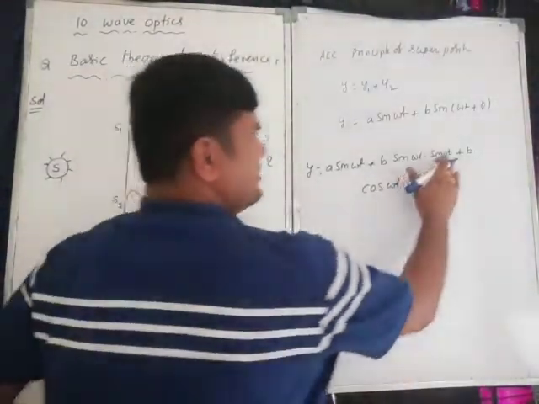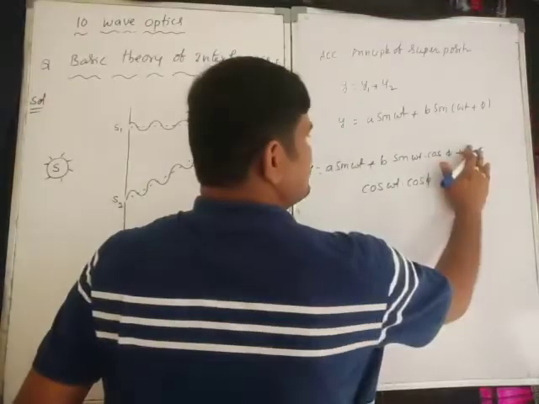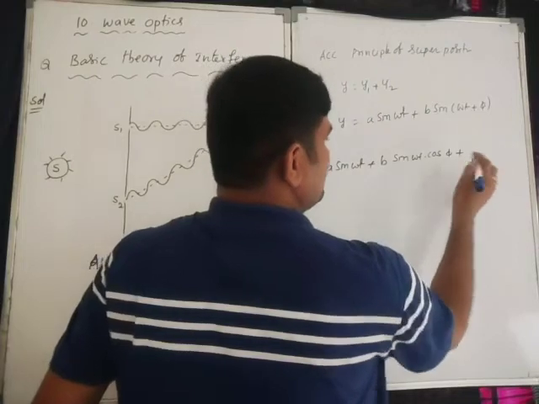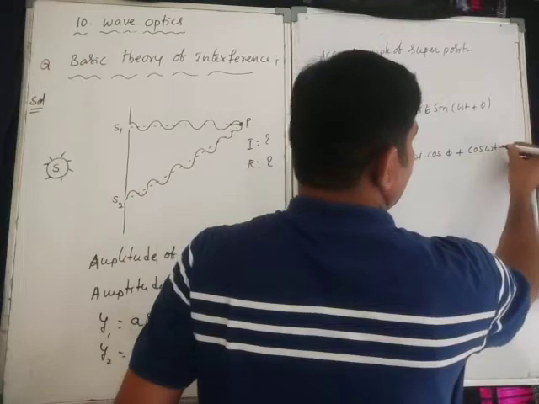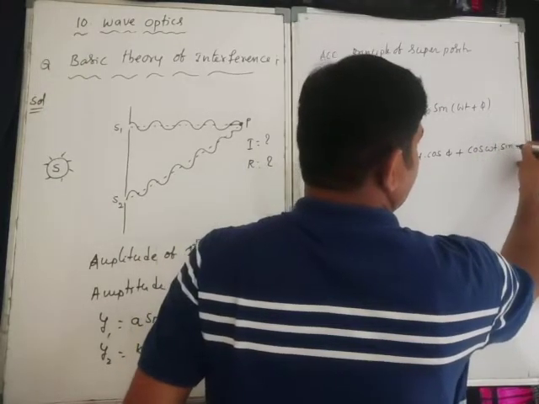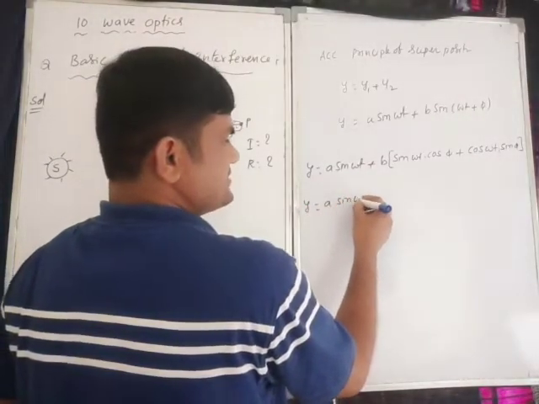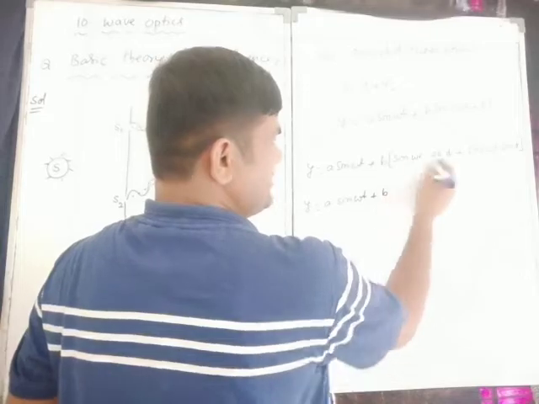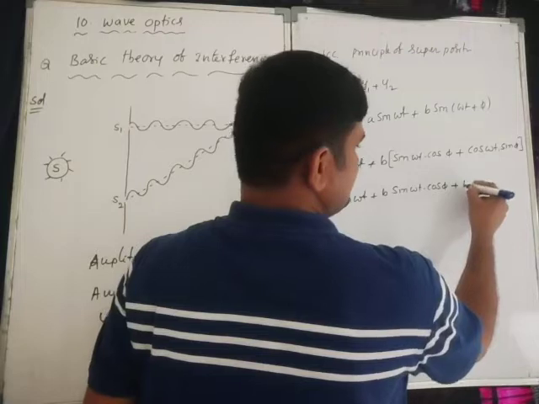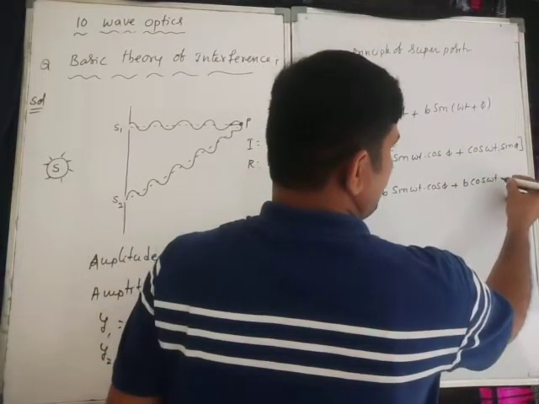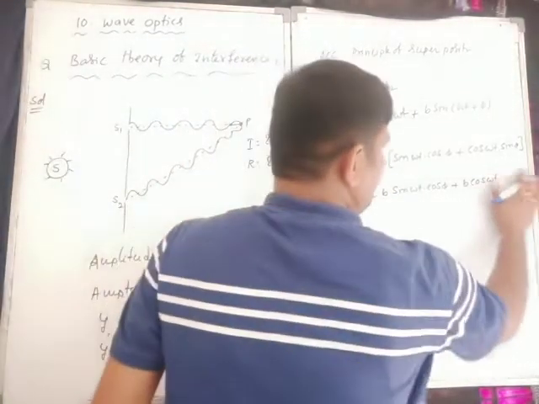Sorry, my formula: sin (A plus B) is sin A cos B plus cos A sin B. Clearly I can write here: Y is equal to A sin omega t plus B sin omega t cos phi plus B cos omega t sin phi.